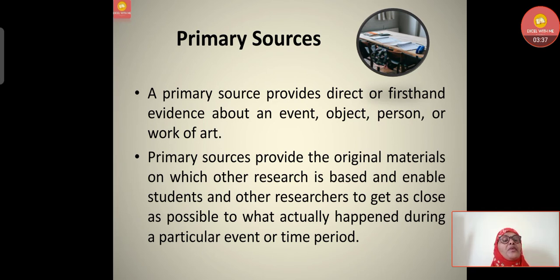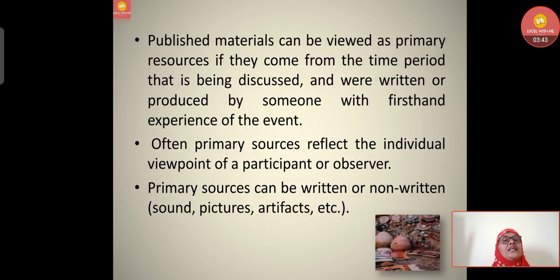Likewise, these primary sources are original materials, not other persons who are telling. Now, published materials can be viewed as primary resources if they come from the time period that is being discussed and were written or produced by someone with first hand experience of the event. For example, Gandhiji has written some books.